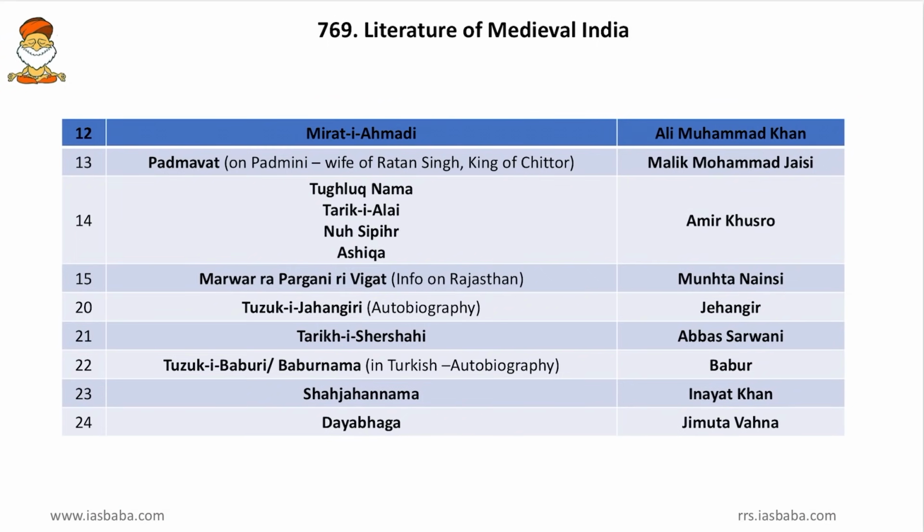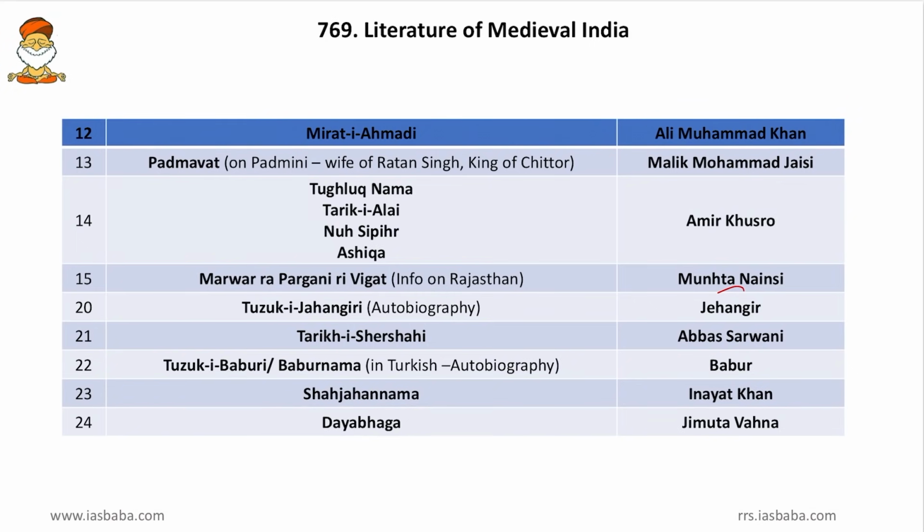Then Marwar Ra Pargana Ri Vigat. Friends, here Marwar means it is basically a Rajput treatise. It was written by Munta Nainsi. Then Tuzuk-i-Jahangiri, the autobiography of Jahangir, written by Jahangir himself. Friends, not many rulers wrote an autobiography, and if they have written, we will remember them. Then Tariq-i-Sher Shahi, it was written by Abbas Sarwani. It was not an autobiography, it was written by others.